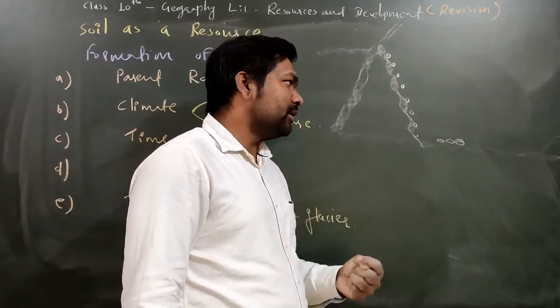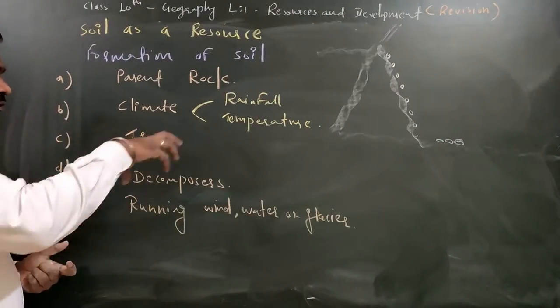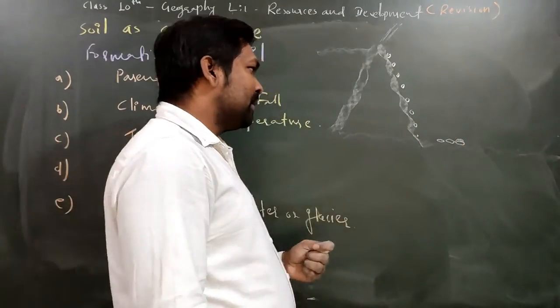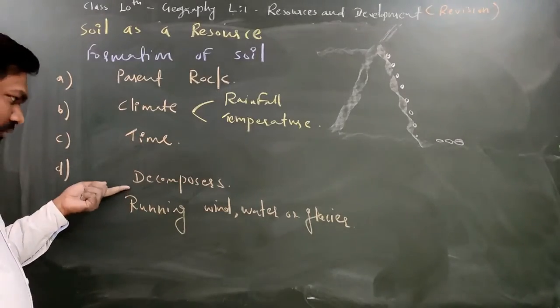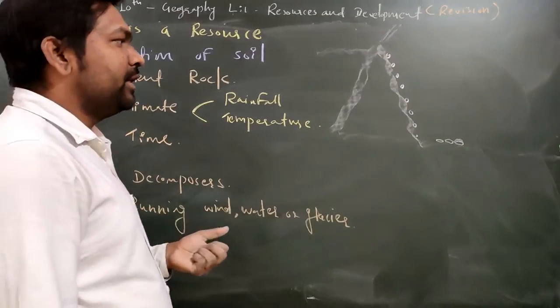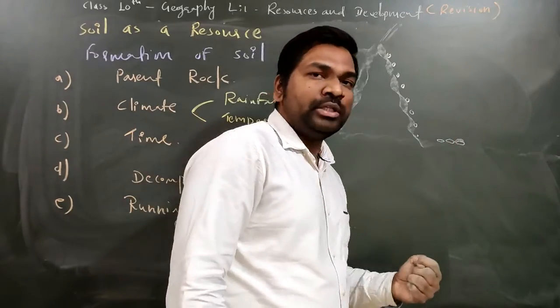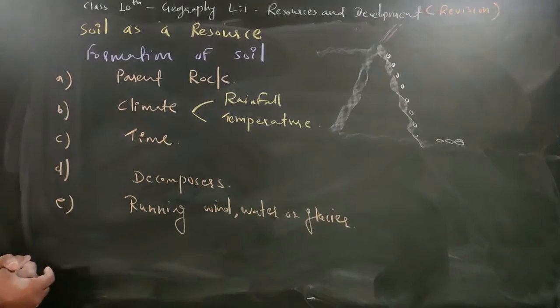Over time, humus will develop over the surface of the rock piece, and these dead plants will decompose with the help of decomposers, and later convert into soil. So this is the process of how soil is formed.